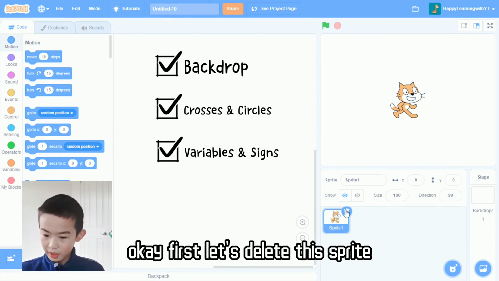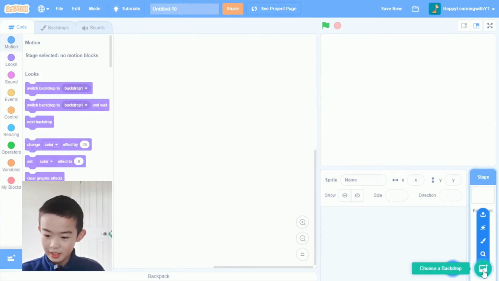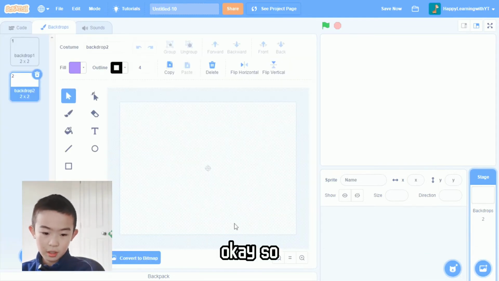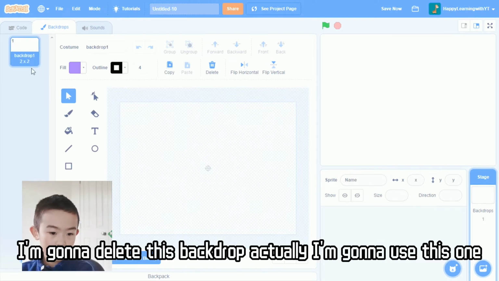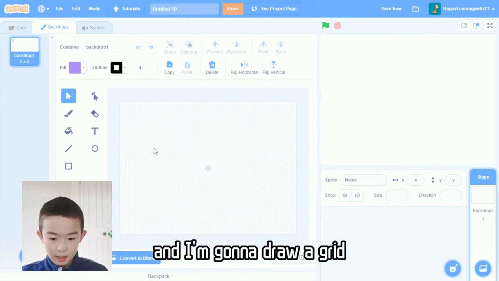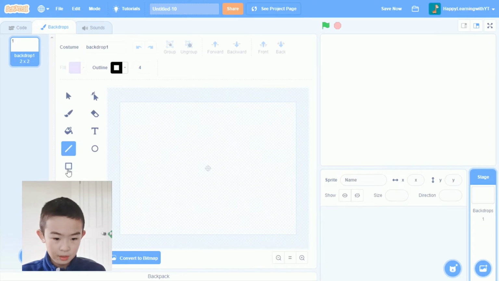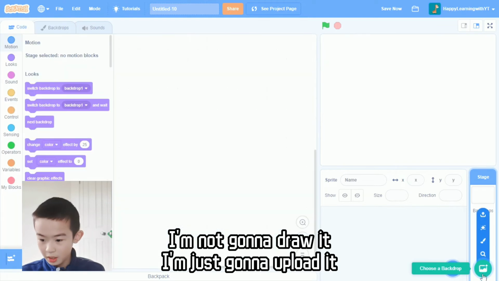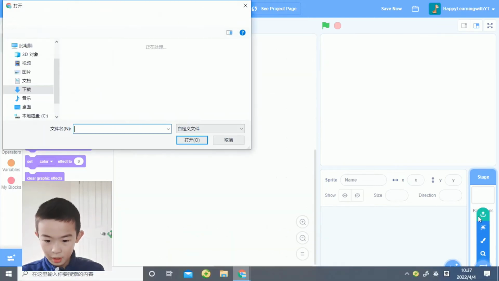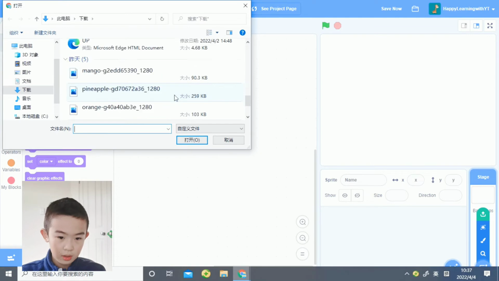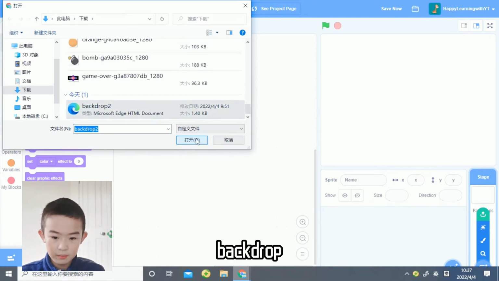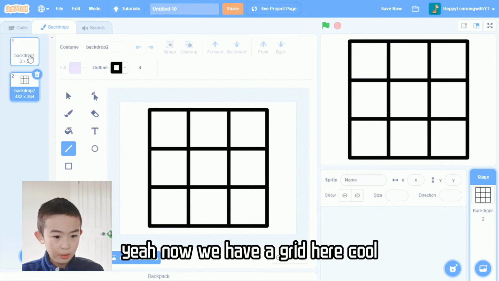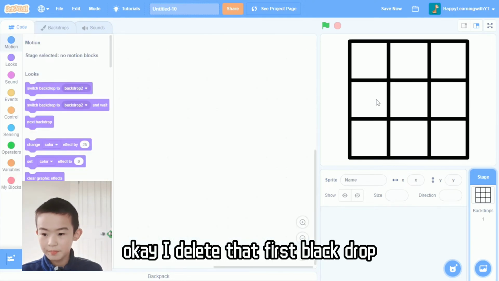Okay, first let's delete this sprite. Cat, okay, whatever. Now let's paint a backdrop. Okay, so I'm going to delete this backdrop actually. I will use this one. And I'm going to draw a grid. So, no, actually not. I'm not going to draw it. I'm just going to upload it. Upload a backdrop. Open. Yeah, now we have a grid here. Cool. Okay, I delete that first backdrop.